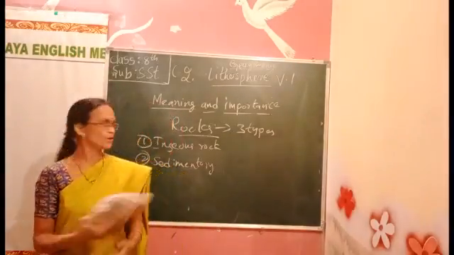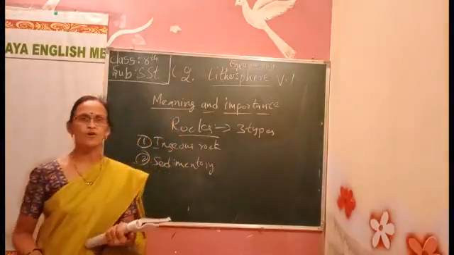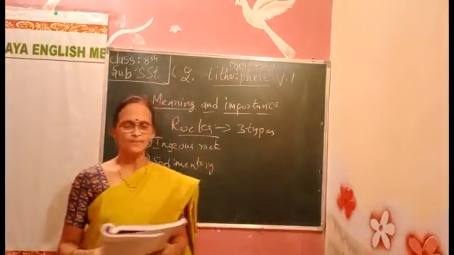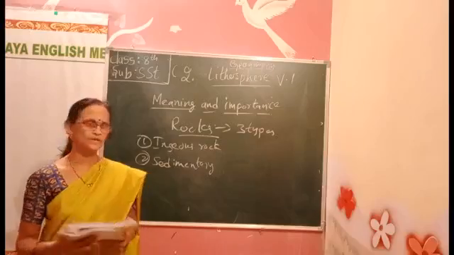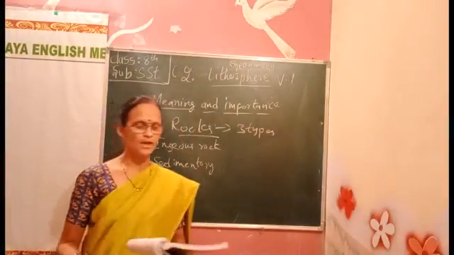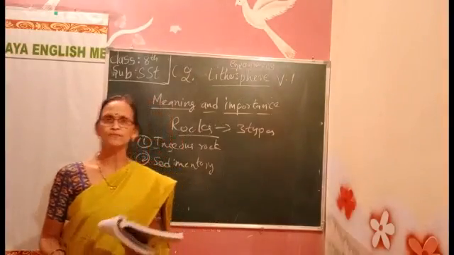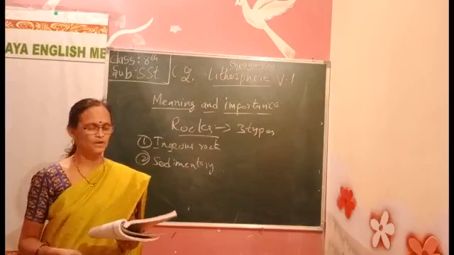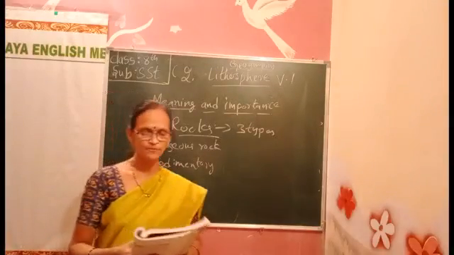Now let us go to the rocks part. Rocks are hard substances. They are found on the crust of the earth. They are aggregates of minerals. There are so many types of minerals.